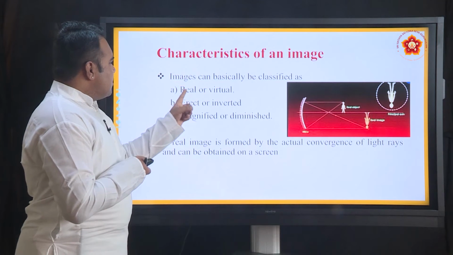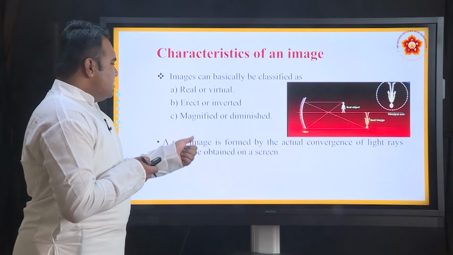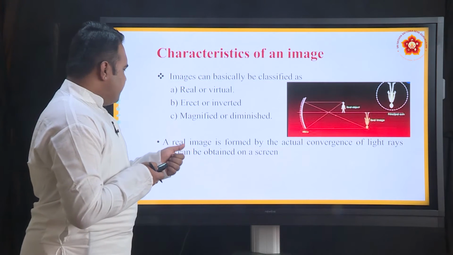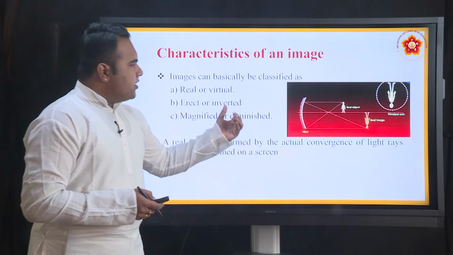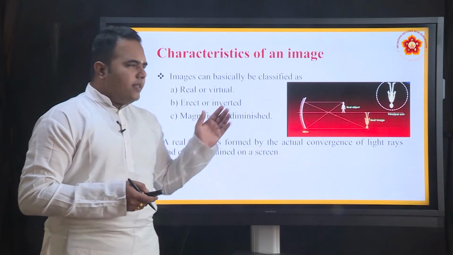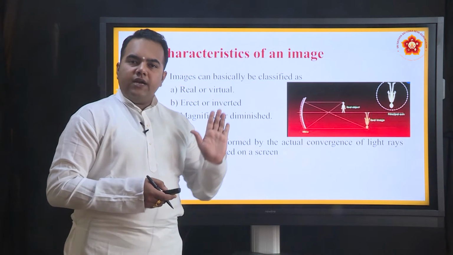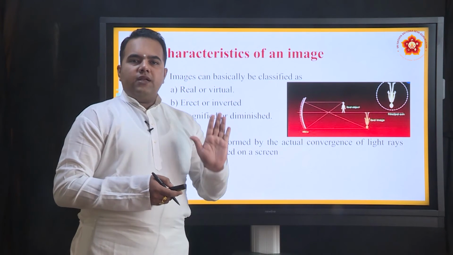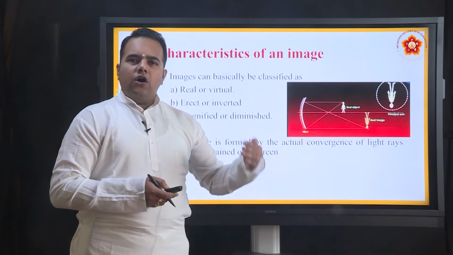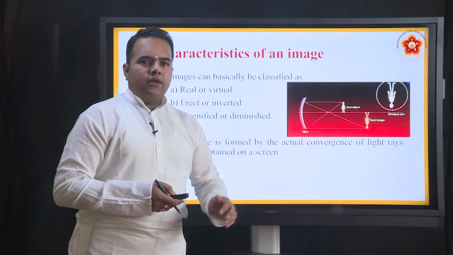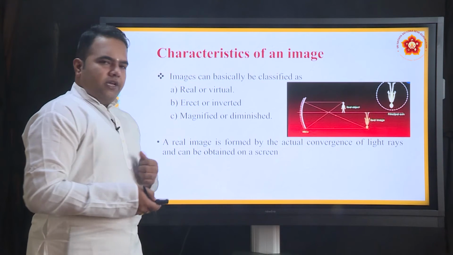So let us talk of the first one, real images and virtual images. A real image is formed by the actual convergence of light rays, and this can be obtained on a screen. Suppose we are talking of a spherical mirror and you place an object in front of the mirror, and the mirror is able to reflect the image, and once the mirror reflects the image, you are able to obtain it on a screen or on a sheet of paper or on any obstacle placed in front of the mirror. If the image can be obtained, then it is called a real image.